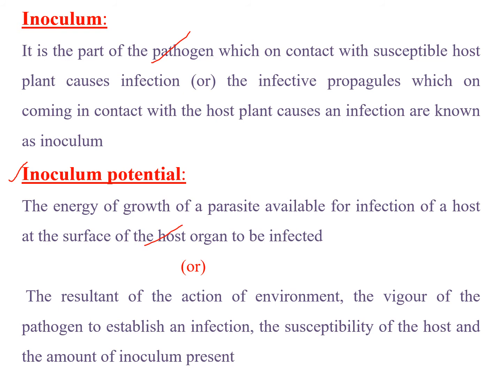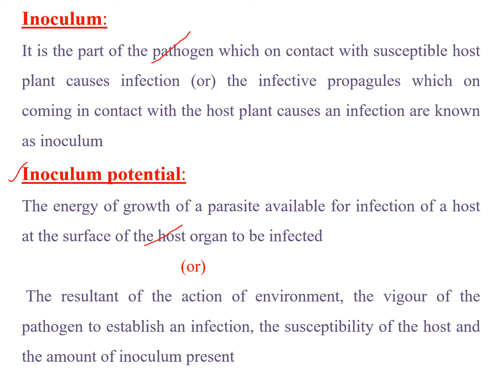That is how much energy is present within that pathogen for causing the disease at the contact of infection with the host plant. So the resultant of the action of environment, vigor of the pathogen to establish infection, susceptibility of the host, and the amount of inoculum present, all these conditions will decide the inoculum potential.